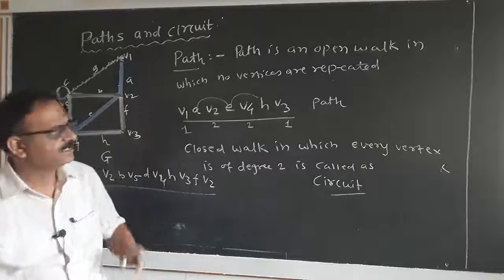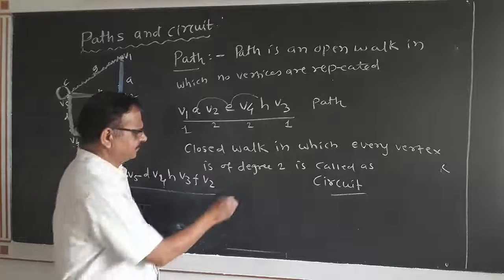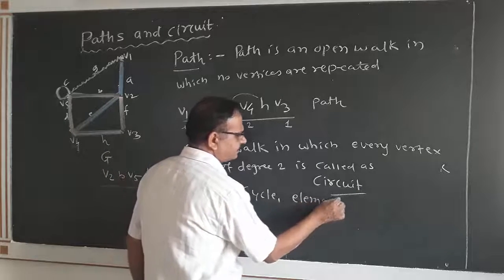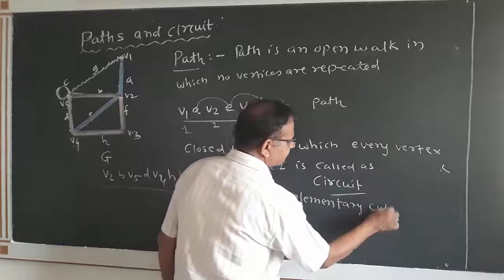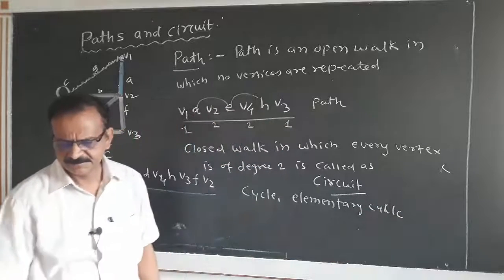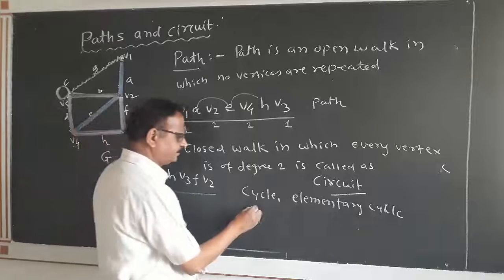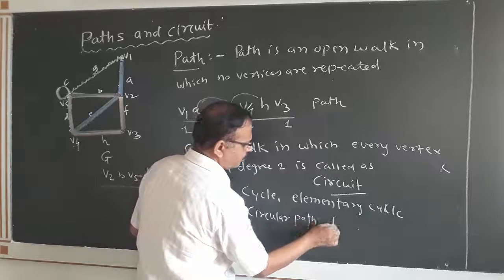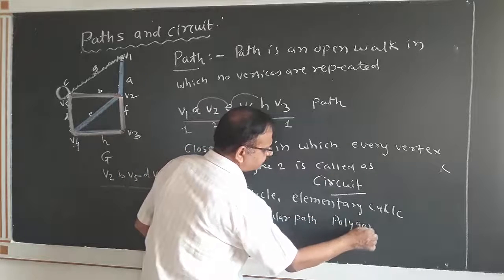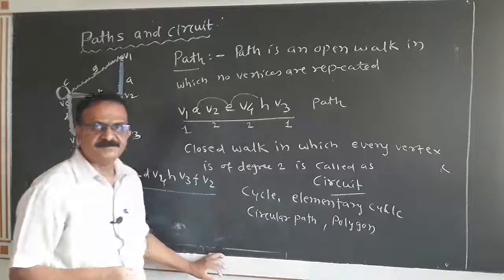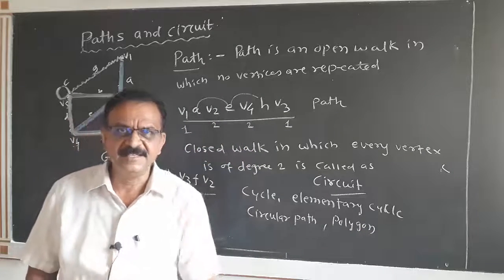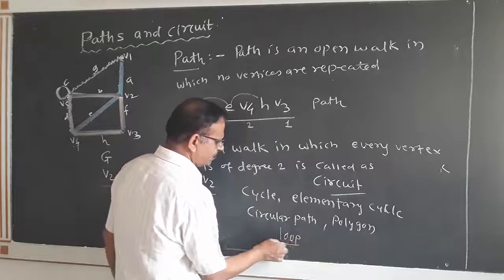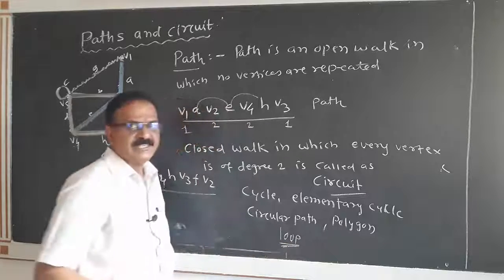Now this circuit is also called as cycle, elementary cycle, or circular path, or polygon. These are the names of circuit. In electrical engineering, loop is also name called circuit. This loop, don't confuse this loop with the self loop.